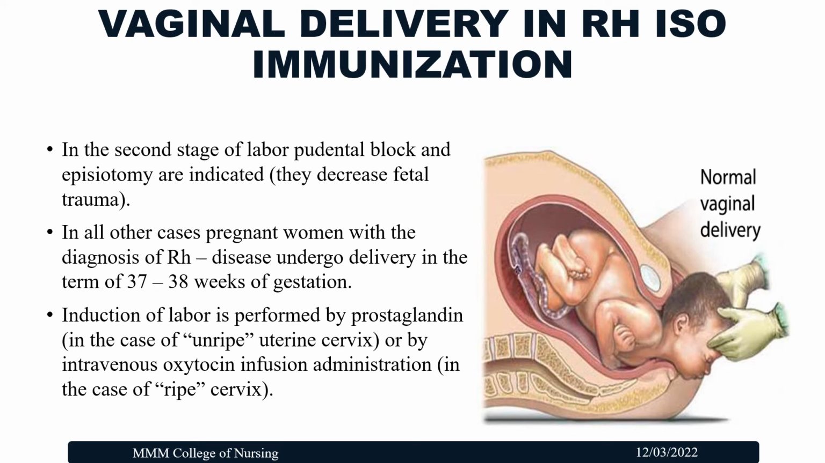If the hemolytic disease is in mild form, then we can go for the vaginal delivery and we can wait till term. In the second stage of labor, the main aim is to decrease the fetal trauma. So we give a pudendal block and episiotomy to decrease the fetal trauma. In all other cases, pregnant women with the diagnosis of RH disease undergo delivery at term, 37 to 38 weeks of gestation. The induction of labor is performed by prostaglandin in case of unripe cervix and by oxytocin infusion in case of ripe cervix.